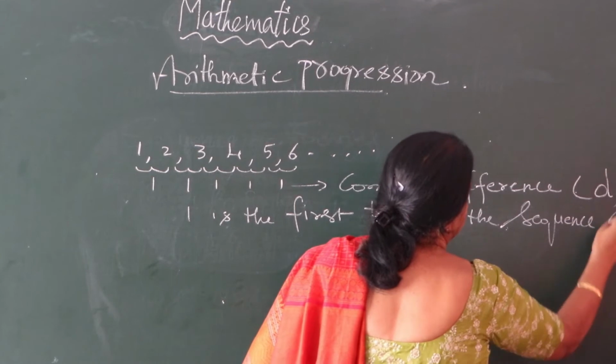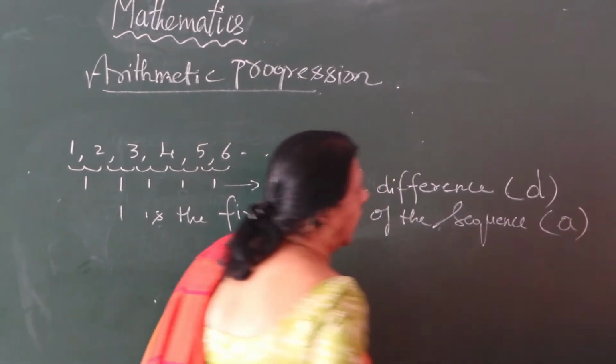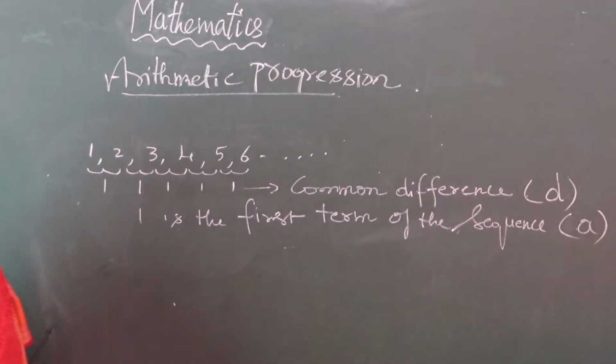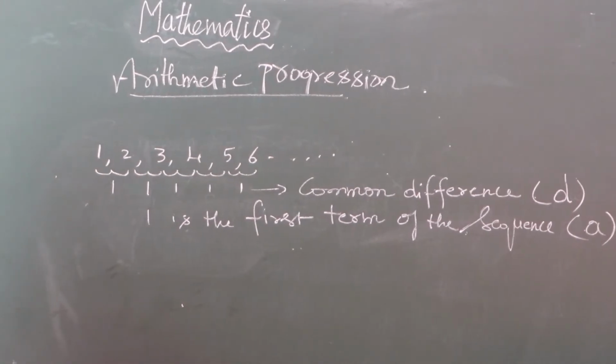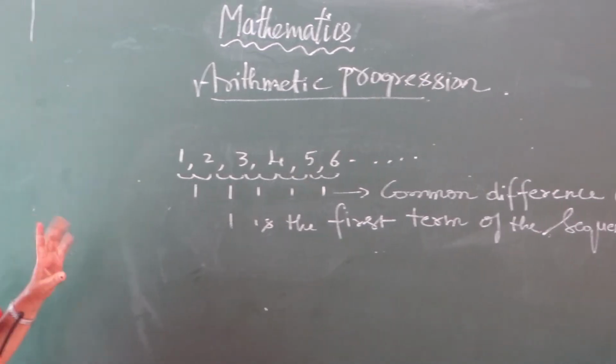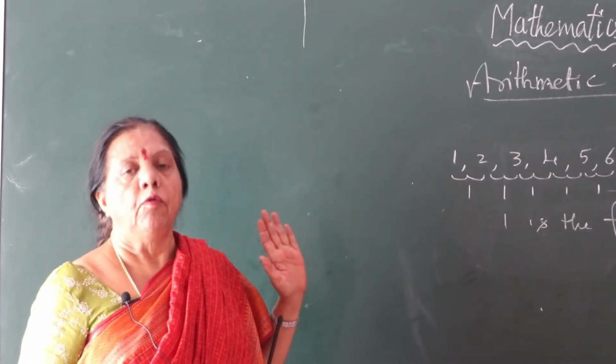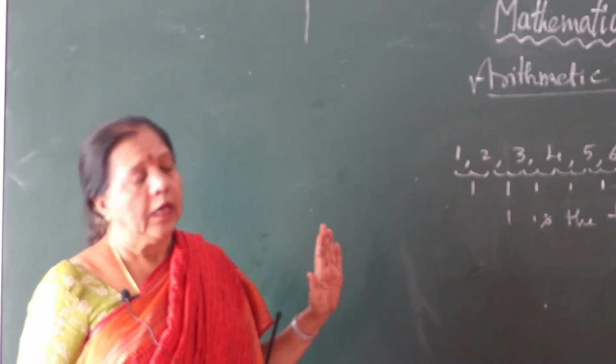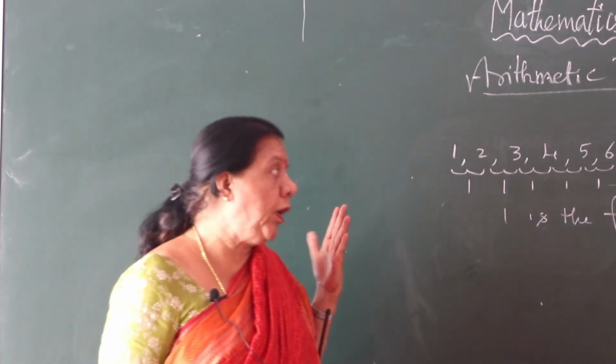This is indicated by small letter a. Small letter a. What all have you learnt? The first term we call it as a. The common difference is d. So these two terms are very, very important. Next, we go for